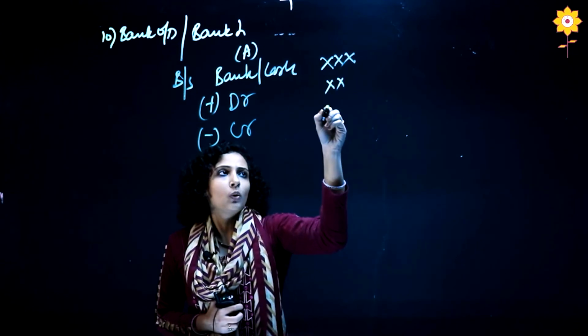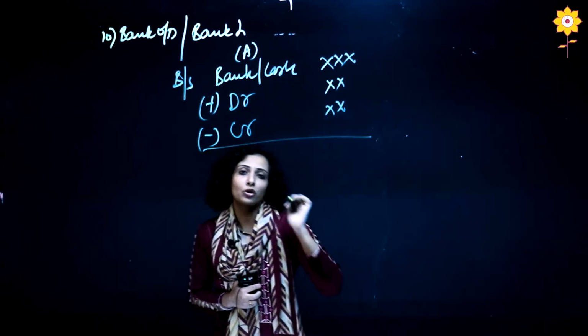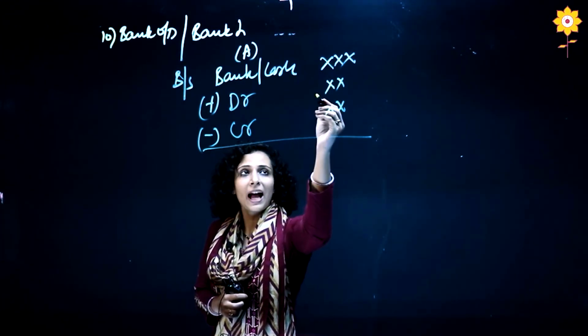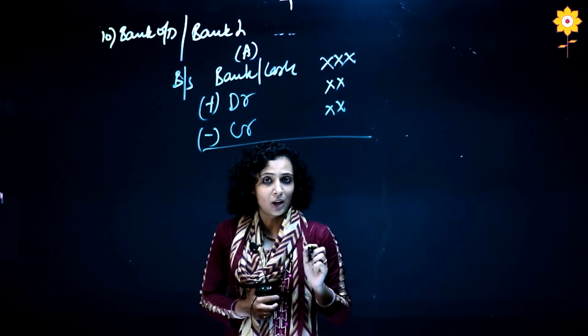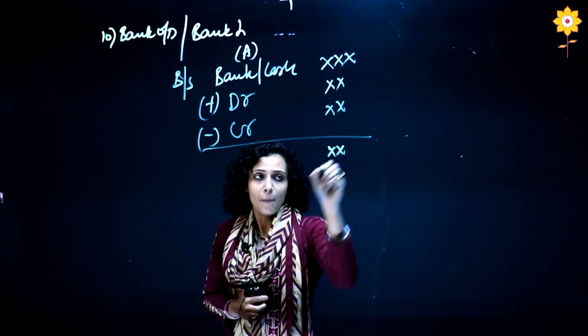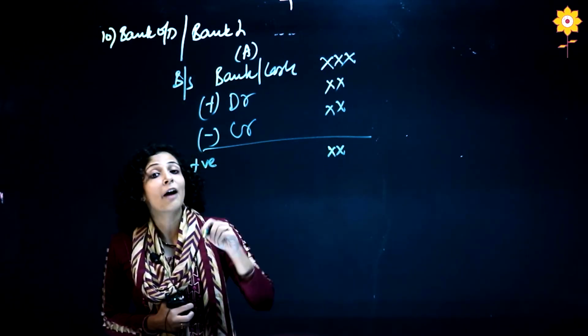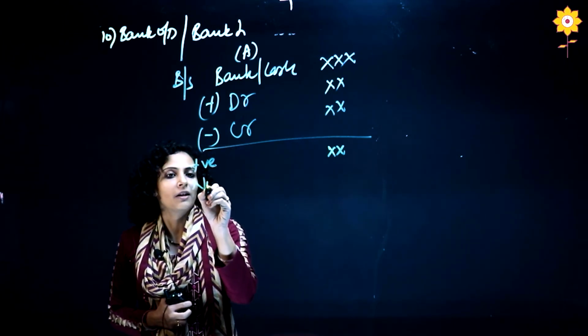Okay, by doing this, from where I will get this debit and credit? From the previous journal entries which I have passed. So wherever cash in bank is debited I will add that amount, wherever cash in bank is credited I will subtract it, then I will get a balance. Okay, if it is positive, that means I have a lot of money left even after buyback, so no entry will come.